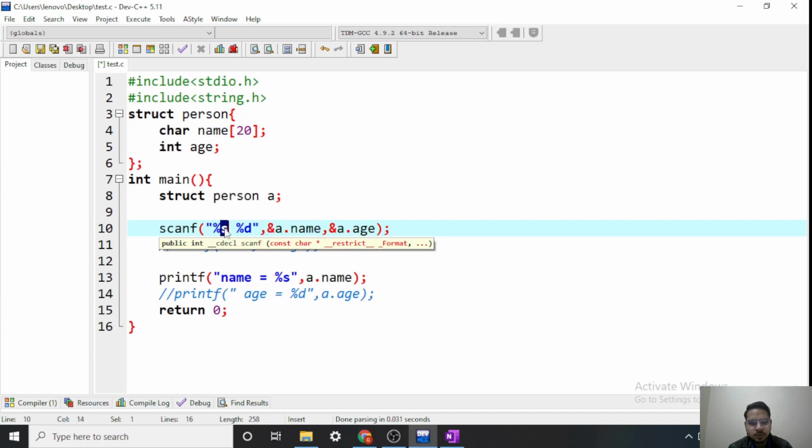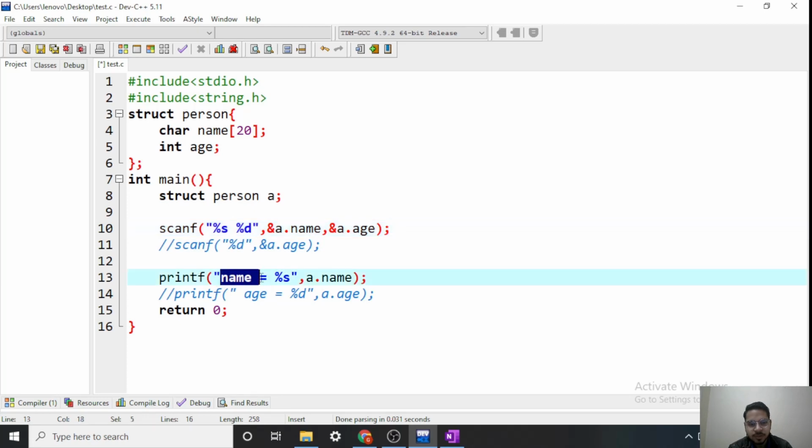So the first input of type string will go into a dot name. Then it will take one more input, percent d, integer type. Where will it go? It will go to a dot age. Likewise, I can combine in printf also. First it will print name equals to, now when it comes to print percent s, it will search for a string here. Then I can do like this, age equals to, now percent d.